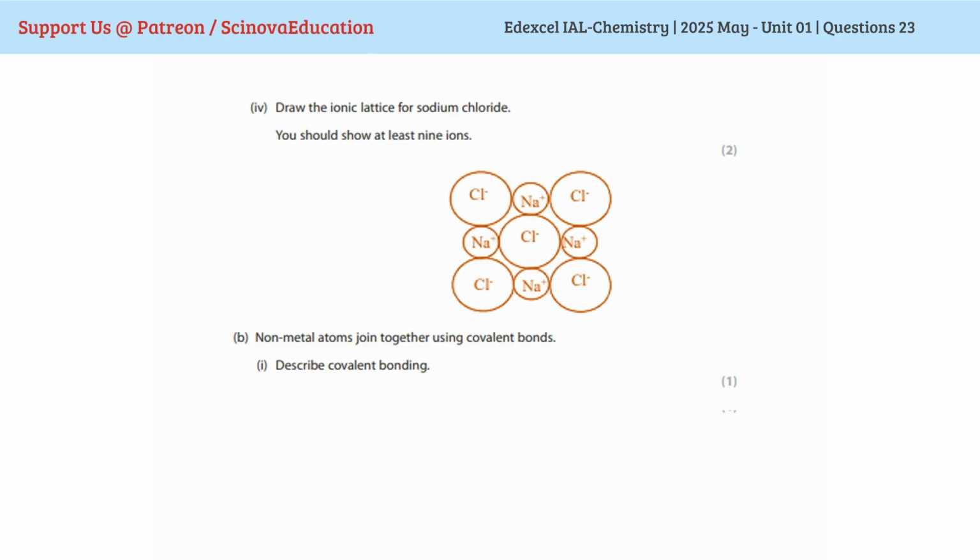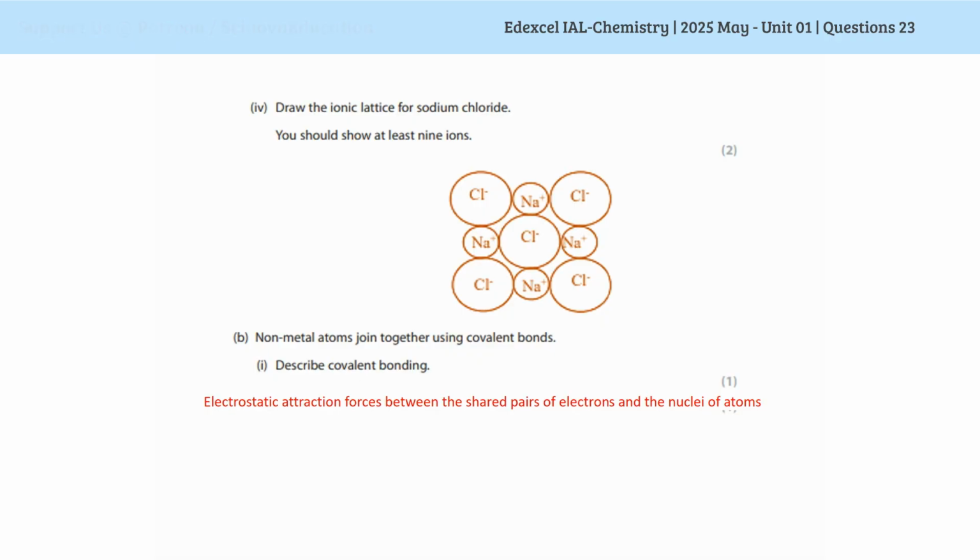Part B, nonmetal atoms join together using covalent bonds. Describe covalent bonding. Straight away from theory, you can describe it as electrostatic attraction forces between shared pairs of electrons and the nuclei of the atoms which are participating in the bonding.